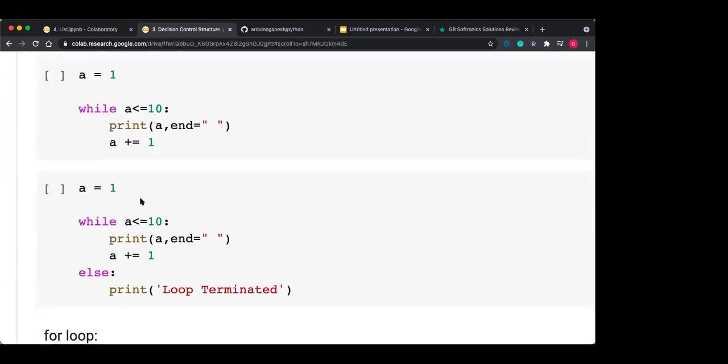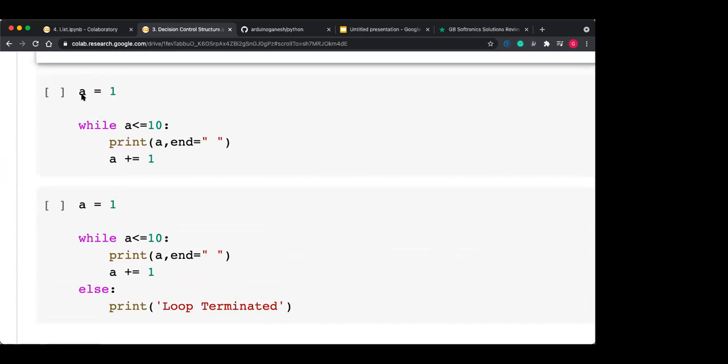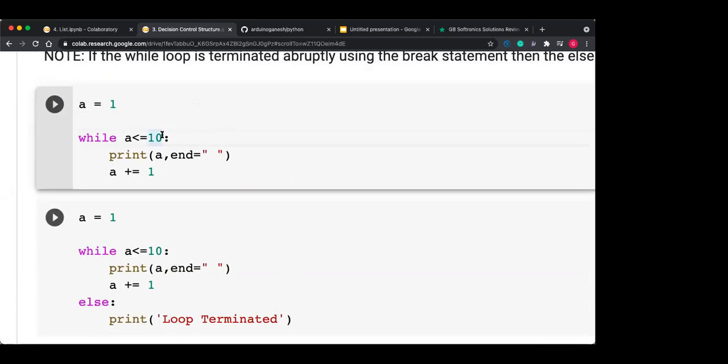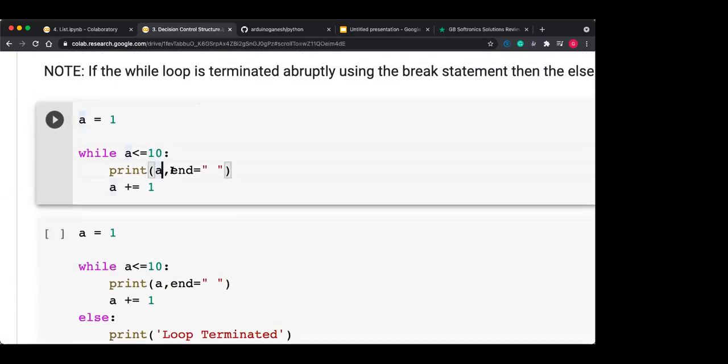We'll do some programs using the while loop. Here a equal to 1, variable a, and we put a less than or equal to 10, and we print a. In front of the print statement I'm giving a comma, and the second argument I'm giving as end. So what is this end? By default, end is \n, which represents the newline character.